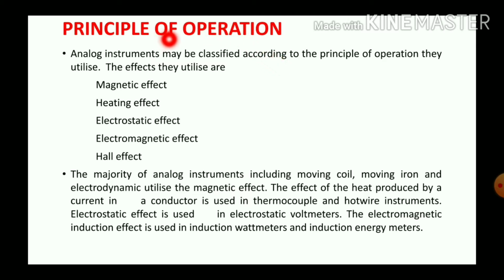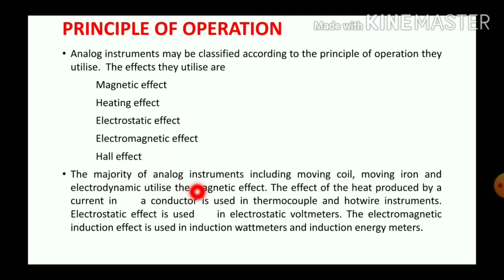One additional category of instrument is based on principle of operation. Analog instruments may be classified according to the principle of operation they utilize. The major effects they utilize are magnetic effect, heating effect, electrostatic effect, electromagnetic effect, and Hall effect.